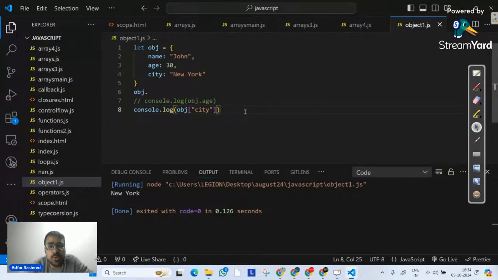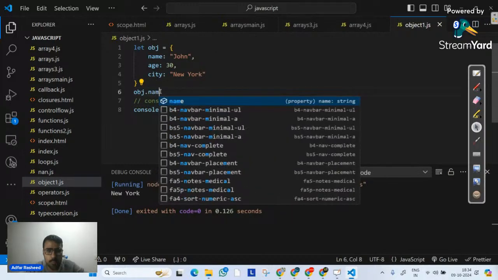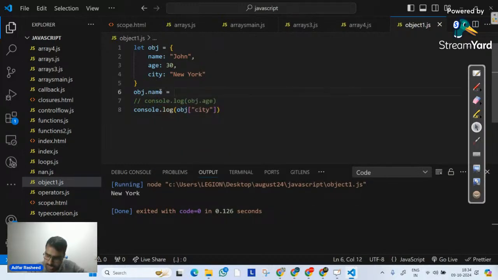Okay, so we have understood how we can access a property. Now, can we overwrite a property directly? Of course we can. I can simply write obj.name is equal to, and then I can simply write adfar. And in this case, if I try to access this name and execute it, you can clearly see it gives me the new answer. So we can override a property.